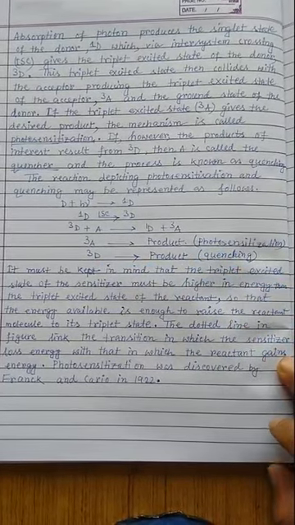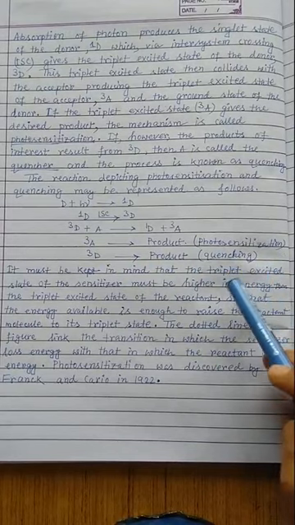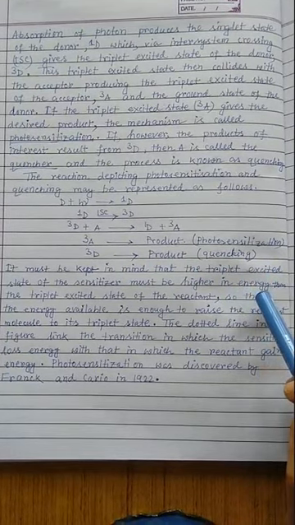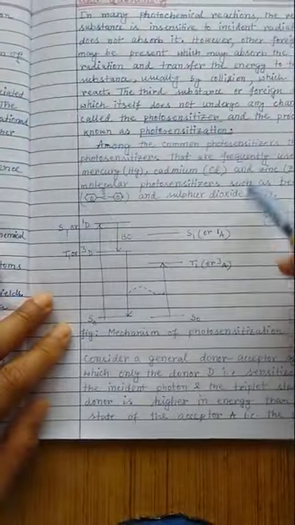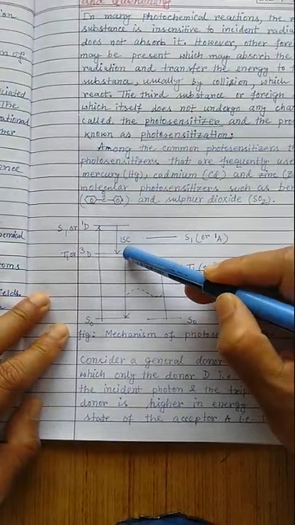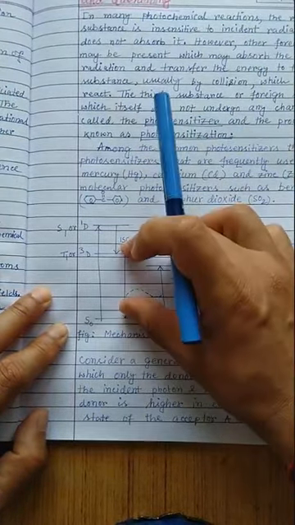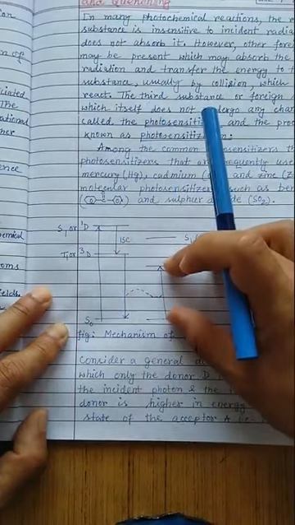It should be kept in mind that the triplet excited state of the sensitizer must be higher in energy than the triplet excited state of the reactant. That means the triplet excited state of the donor molecule must be higher in energy, so the length of this must be greater than the length of this.